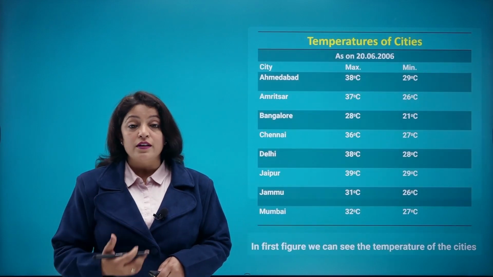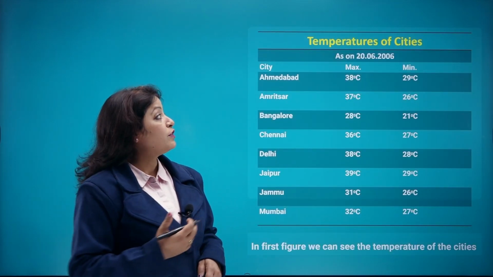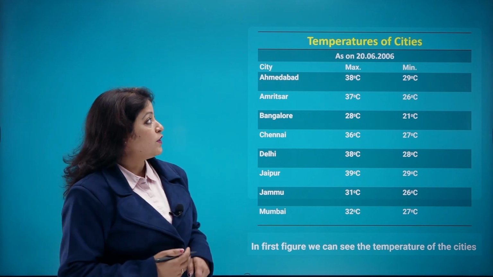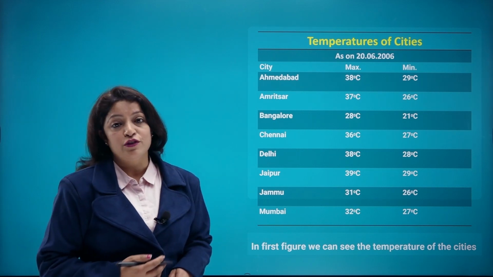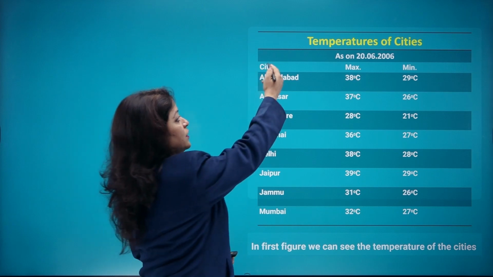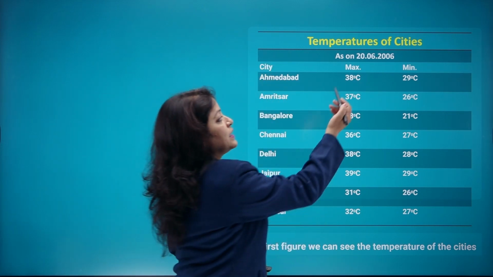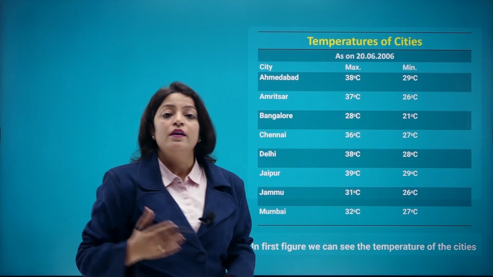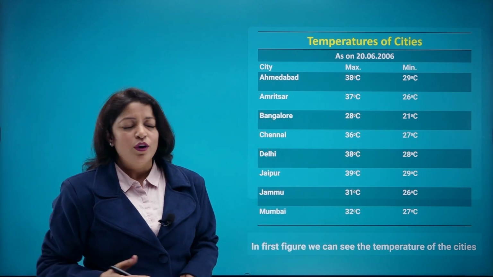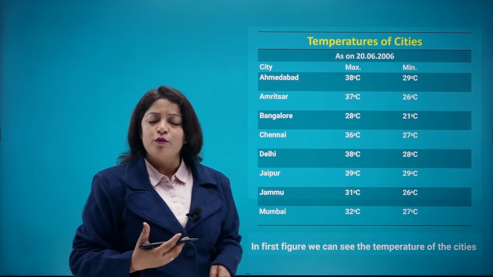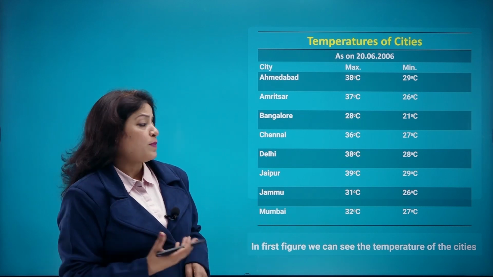So for understanding it better, let's see this with an example here. Like in this figure, temperatures of various cities are given to you. For example, here the cities are written like Ahmedabad, Amritsar, Bangalore and so on, and the maximum and the minimum temperatures are given here. Now, what do you understand from this table? Anything special?